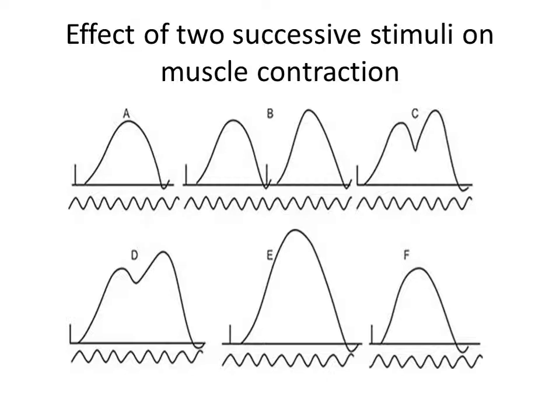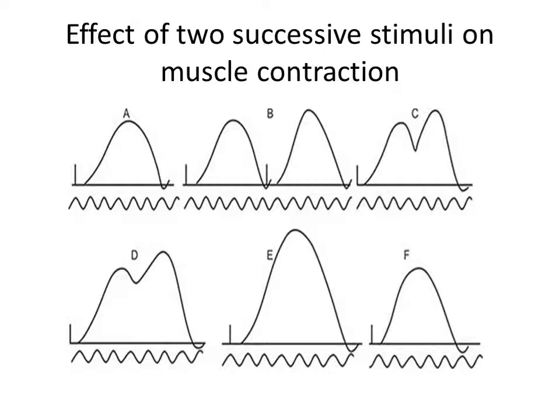If it falls on the relative refractory period, a response may be obtained. The muscle and the nerve are not responsive during the refractory period of the action potential, but the mechanical response has no refractoriness. Therefore, two successive stimuli can be summed up or added up.